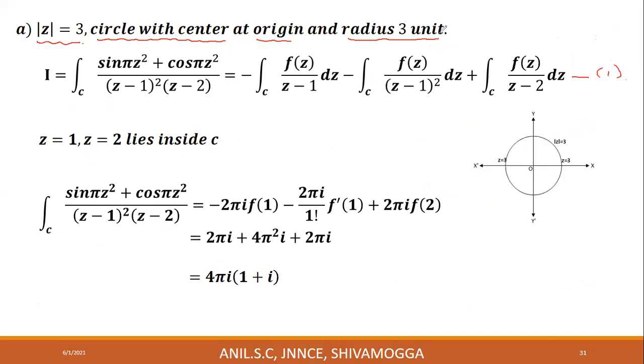Construct such a circle. This is the circle whose center is origin. Origin means 0, 0. Since the radius of the circle is 3, this point will be 3, 0, and this point will be 0, 3, and this point will be minus 3, 0, and this point will be 0, minus 3.